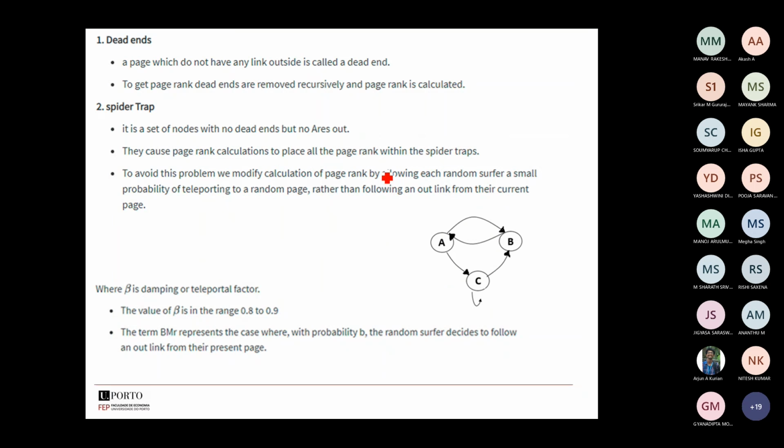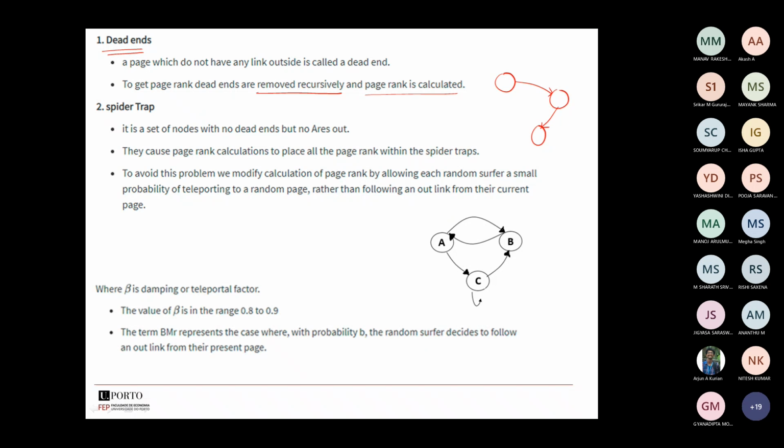Another interesting problem that we will face during this page ranking algorithm is what happens if a page does not contain any outlink. A page doesn't have any outlink. In such cases, the page is identified to be a dead end. That is called a dead end. So how do we compute the page rank for this type of dead end? The simple solution is to remove that particular dead end and calculate the ranks of the remaining pages. For example, I have a page like this.